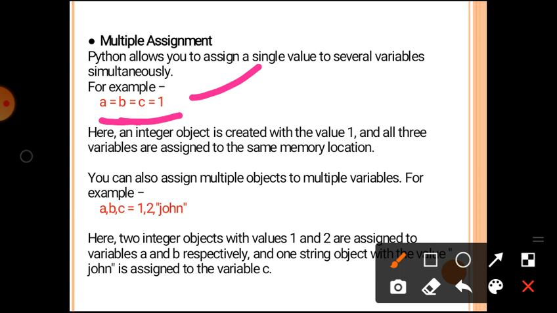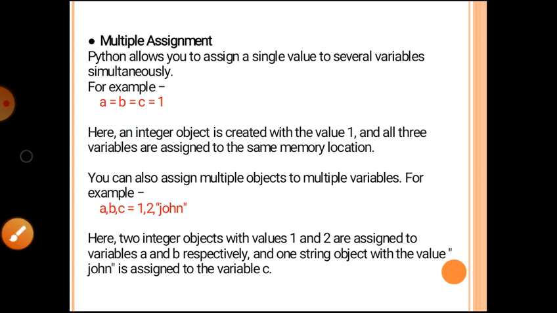Similarly, we assign a number of variables with a number of values. That means A having a value 1, B having value 2, and C having the value name John. Here two integer objects, that means 1 and 2, are assigned to the variables A and B respectively, and one is a string object with the value John. C is a string object having a value John, assigned to the variable C.